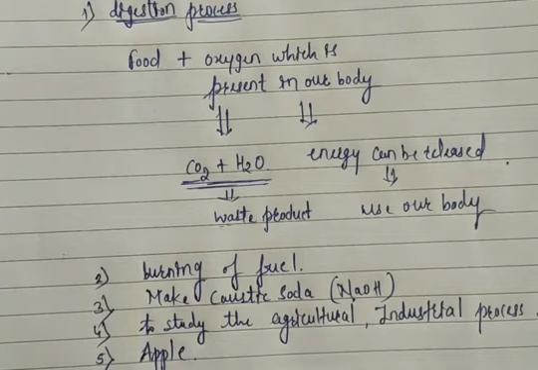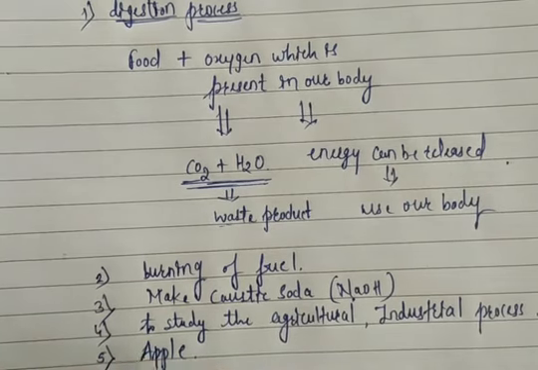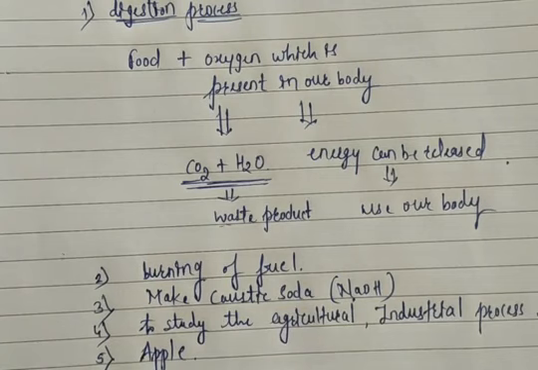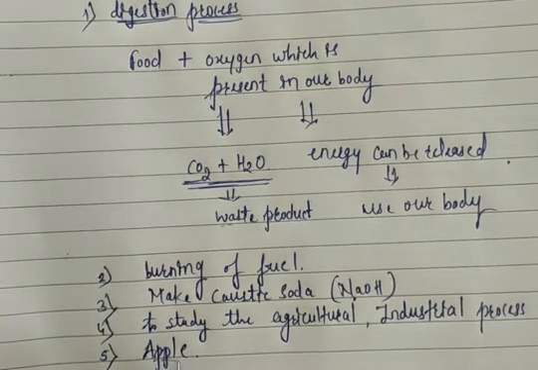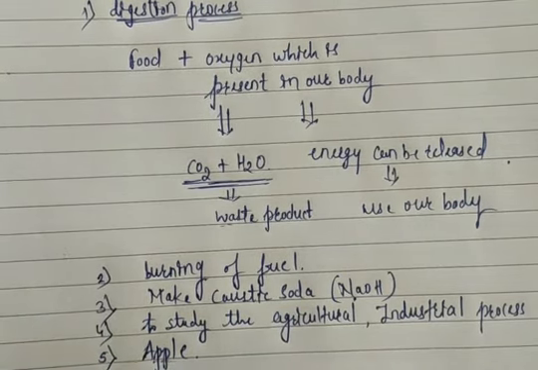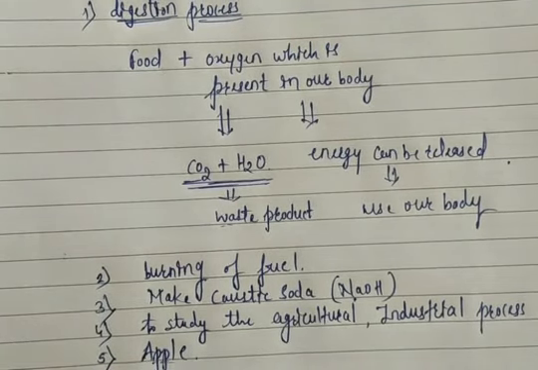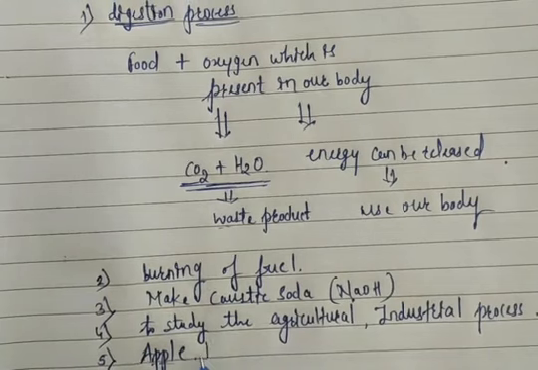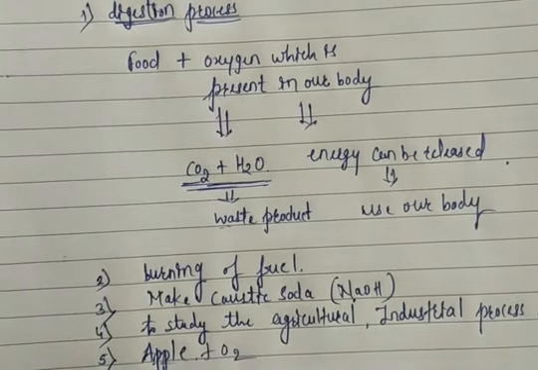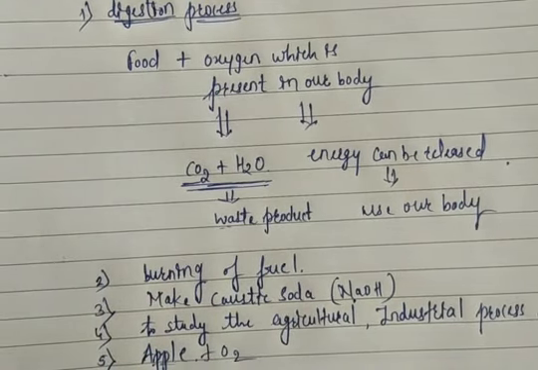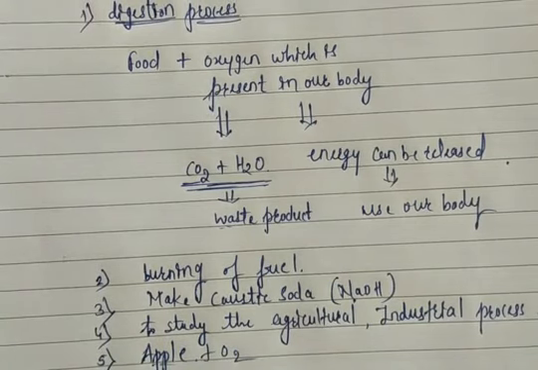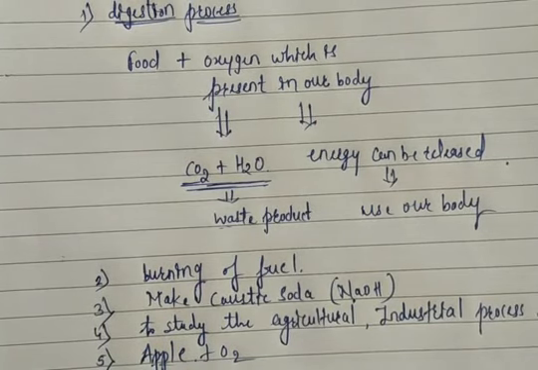Why does this happen? Because some oxidation and reduction reaction takes place. So we can say that some redox reaction takes place. Because of this, the apple changes its color when it comes in contact with oxygen. When I cut the apple into different pieces, the apple will react with the atmospheric oxygen.